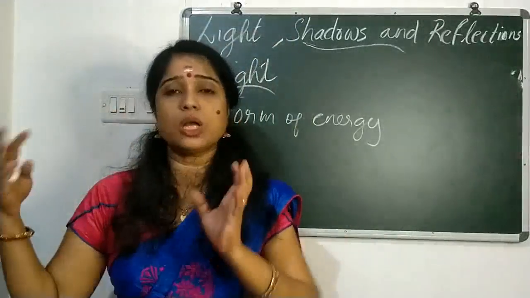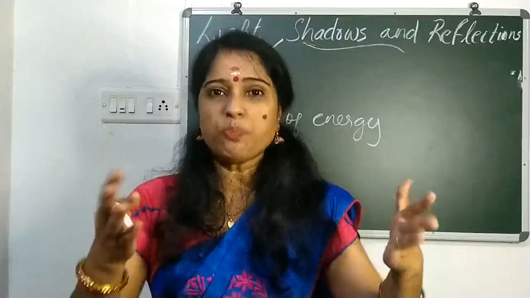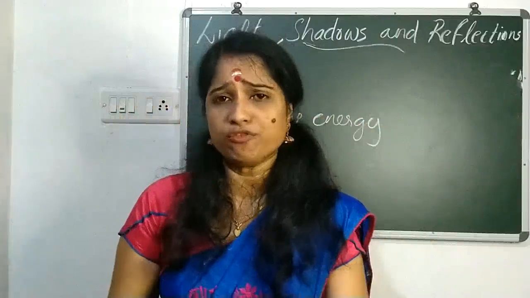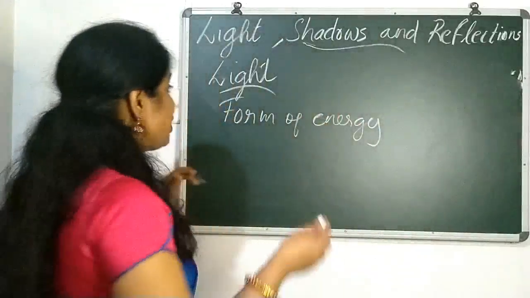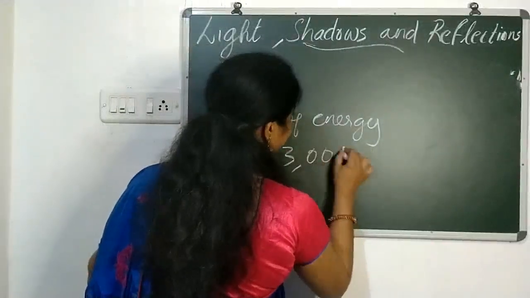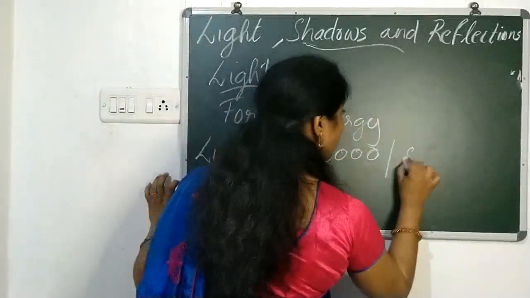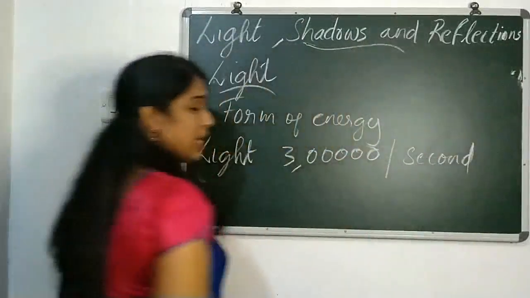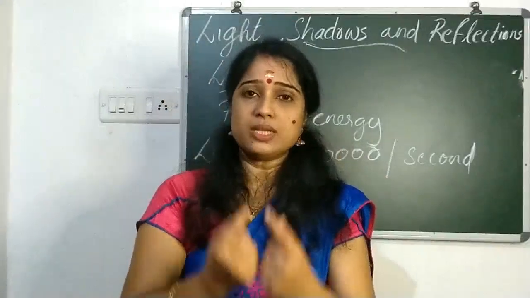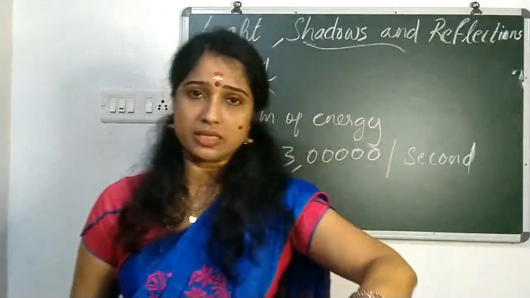Sound is traveling, light is traveling. And can you say the speed of the light? We cannot even imagine the speed of the light. The light travels 3 lakh kilometers in 1 second. Can you imagine? Now 1 second is over. Within this 1 second, the light travels how many kilometers? 3 lakh kilometers.